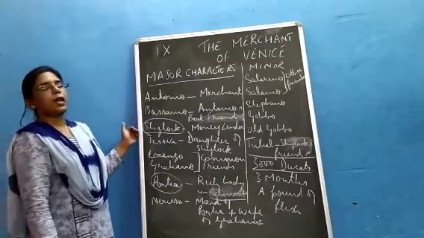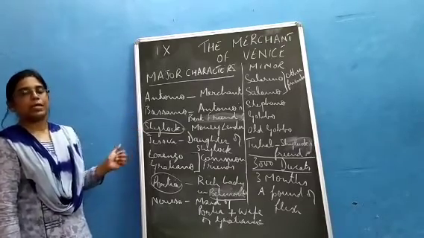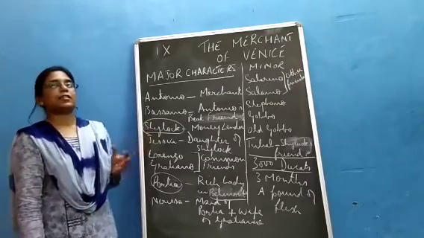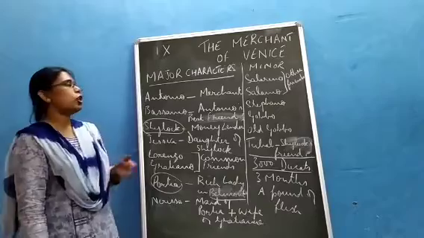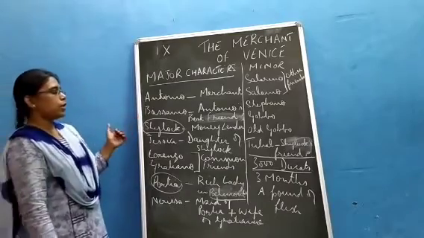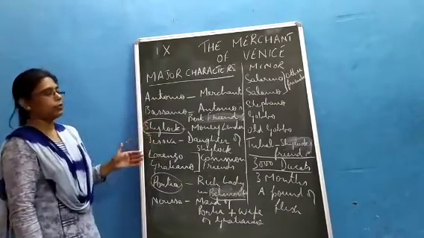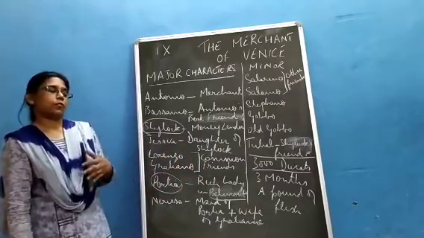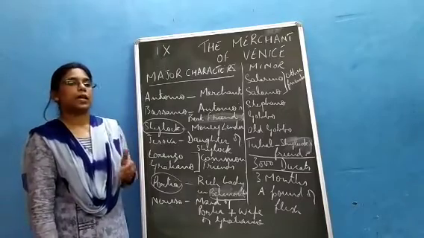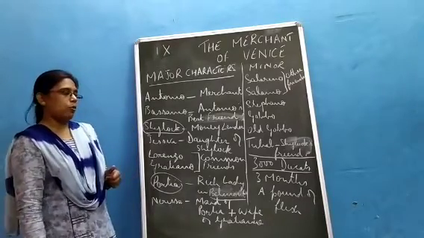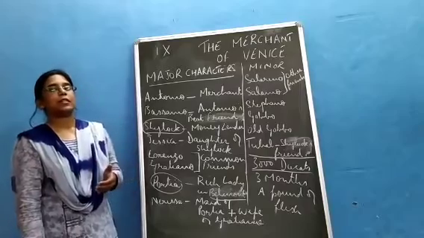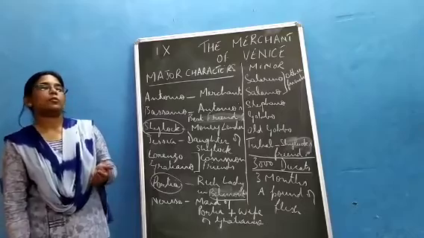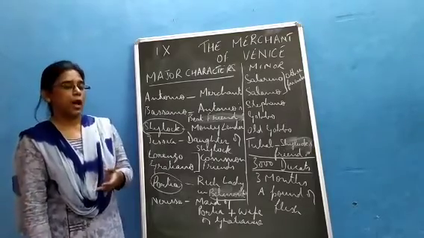So Bassanio goes and asks Shylock to give him 3,000 ducats. Now, when Bassanio goes asking for help, Shylock takes it as an opportunity to get revenge on Antonio. So he says to Bassanio that he is ready to give 3,000 ducats, but Bassanio needs to sign a bond, and in that bond he needs to say when he is going to return the money to Shylock, and if he is not able to return the money, then what is going to happen.